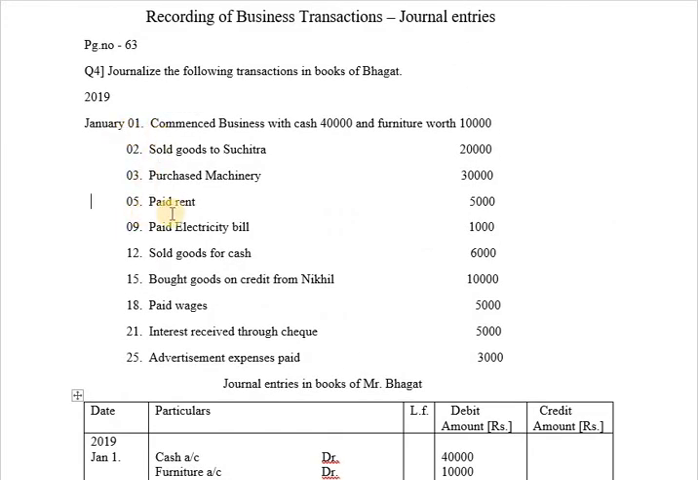On date January 5th, paid rent 5,000. So when you are paying rent, it is an expenditure to the business. Rent, debit all expenses. You will be writing the name of the expenditure on debit side, and as cash is going from the business, cash will be recorded on credit side.